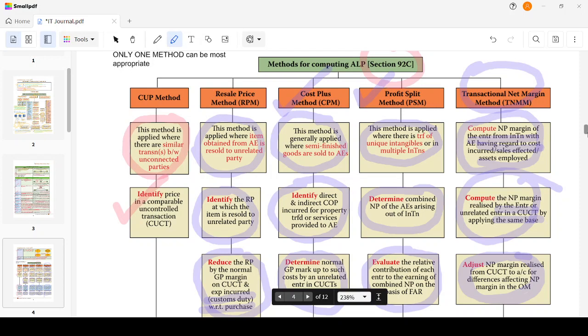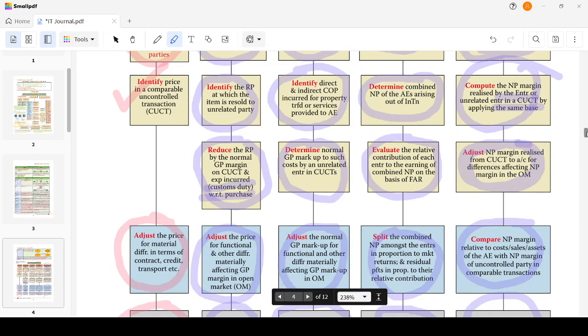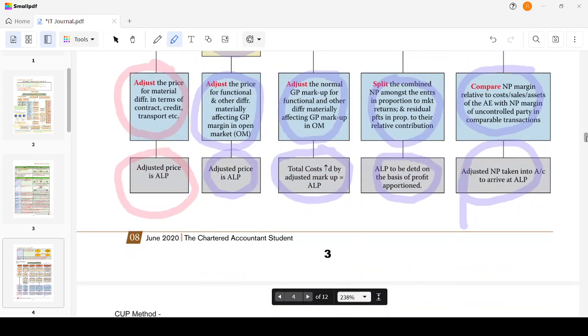Compute the net profit margin of the enterprise from the international transaction with the AE. First, we have to compute what is the AE's net profit margin in this international transaction. Then, the second step is that you have to compute the net profit margin for a similar uncontrolled transaction. Then you have to check and adjust if there is a difference, like we have given different credit or different transport costs, or different contracts, or different functional differences. We have to adjust all those. Then we compare the net profit margin as a percentage of sales, cost or assets, and this percentage will be directly applied to arrive at ALP.